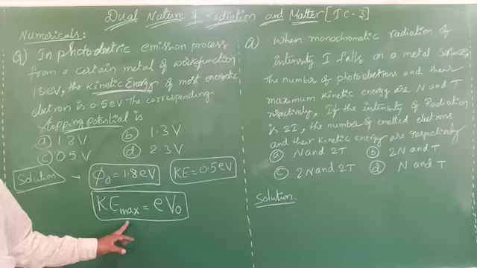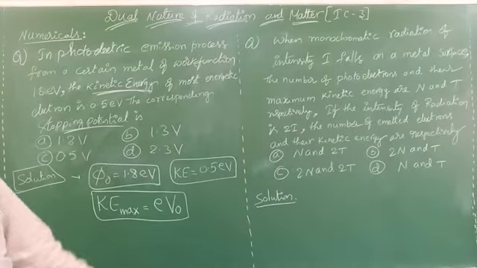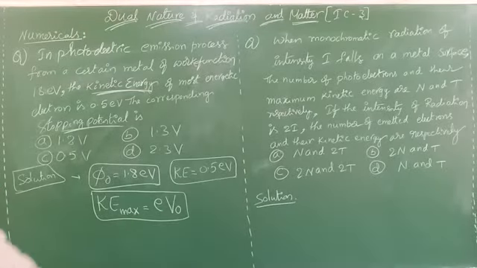So from that concept, K e maximum equals e into stopping potential.